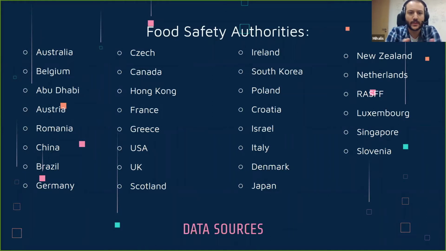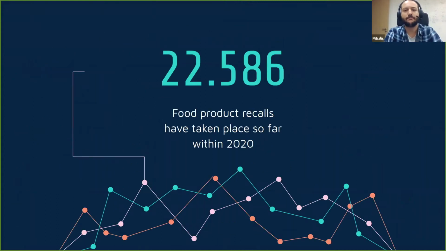Within the US, for instance, there are two distinct organizations for this. And you can see here a quick list of the sources that we currently keep track of within Agroknow. These are sources that announce food safety recalls on a daily basis. Just to give you a quick overview as far as numbers are concerned, so far within 2020, we have roughly 22,000 recalls, and this is only within 2020. So you can understand the vast amount of data that is announced on a daily basis out there.